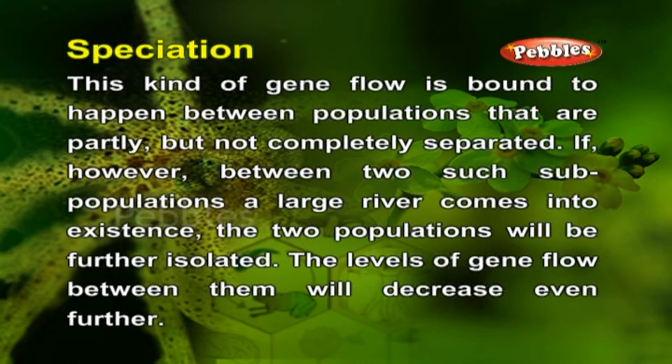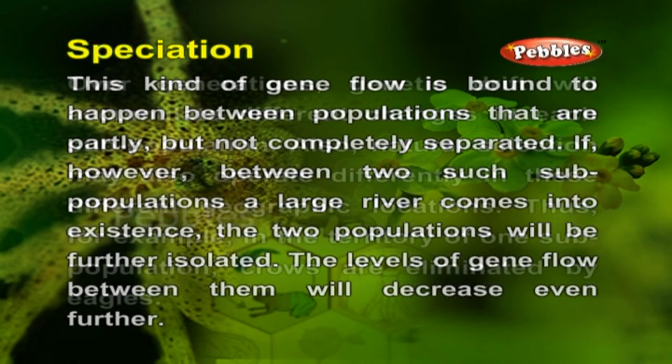This kind of gene flow is bound to happen between populations that are partly but not completely separated. If, however, between two such subpopulations, a large river comes into existence, the two populations will be further isolated. The levels of gene flow between them will decrease even further.